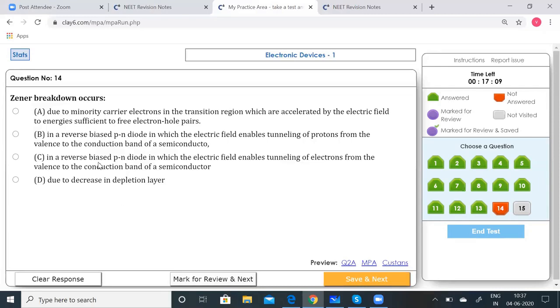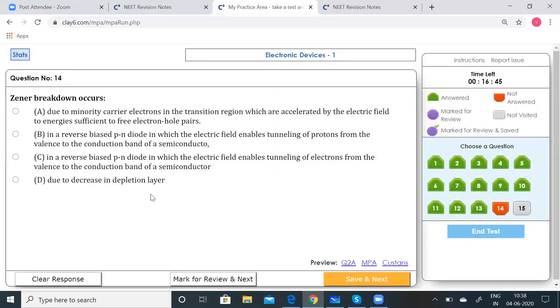In a reverse biased PN diode, in which the electric field enables tunneling of protons from the valence to the conduction band of the semiconductor. In a reverse biased PN diode, in which the electric field enables tunneling of electrons from the valence to the conduction band of the semiconductor due to a decrease in depletion layer.